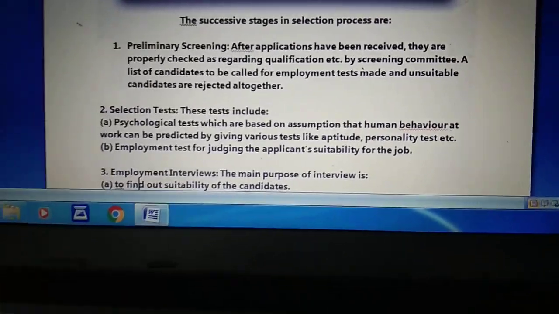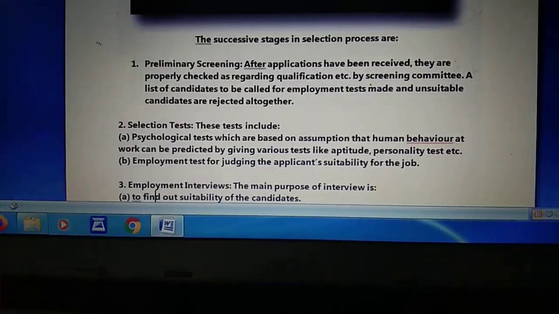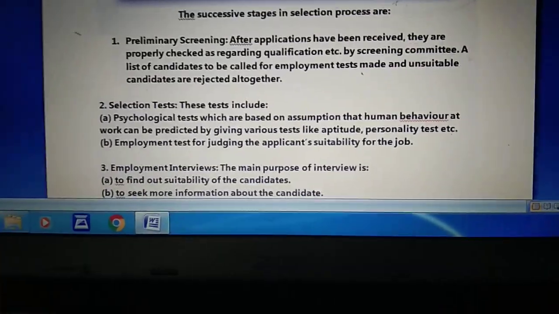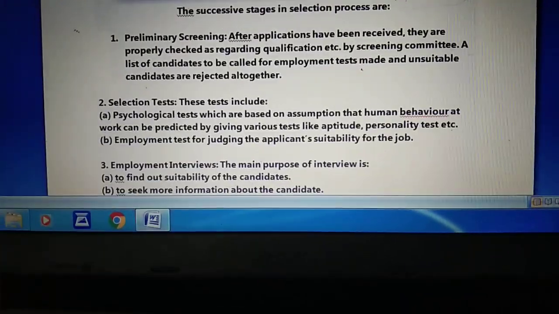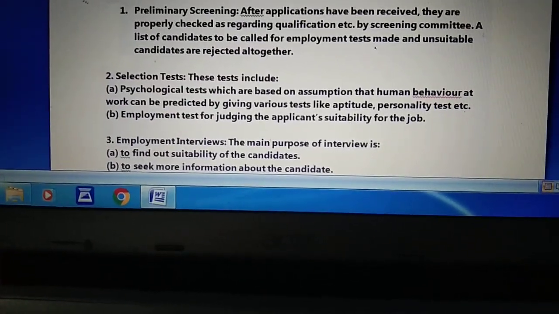It tells us how emotional the person is, about their reactions, and whether the person is mature or not. Again students, the personality test is also a part of your psychological test.